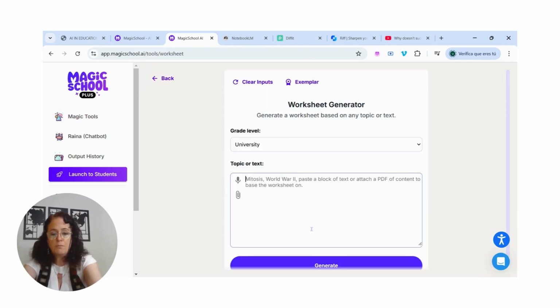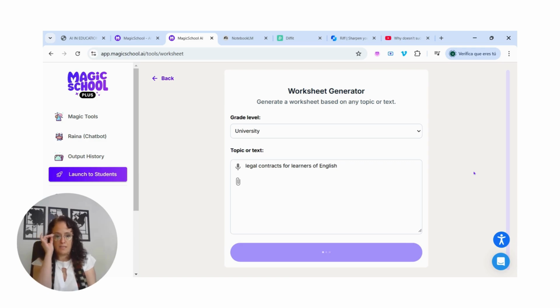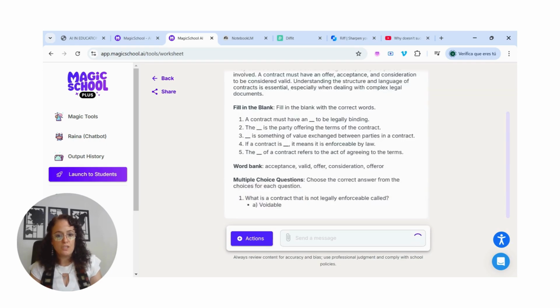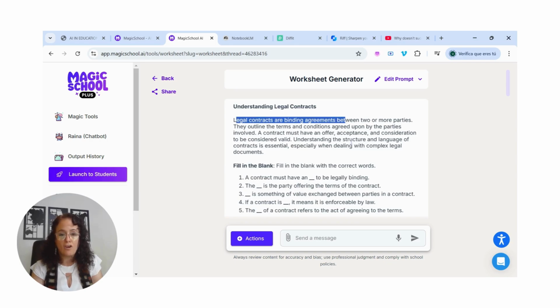At university level, the topic will be legal contracts for learners of English. And I will just click on generate and let's see what happens here. Okay, I will give it a few seconds, as with all AIs. In just a few seconds, you will get all the material that you might wish to have. So here, it has already developed a worksheet for me. And well, in the first part, we will find this introduction to what legal contracts are.